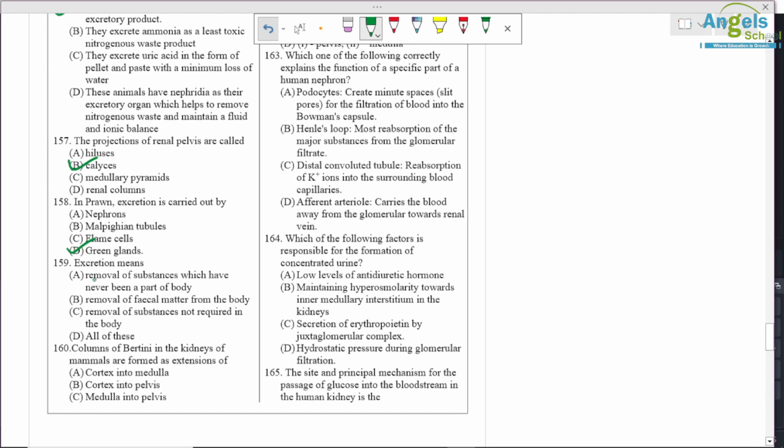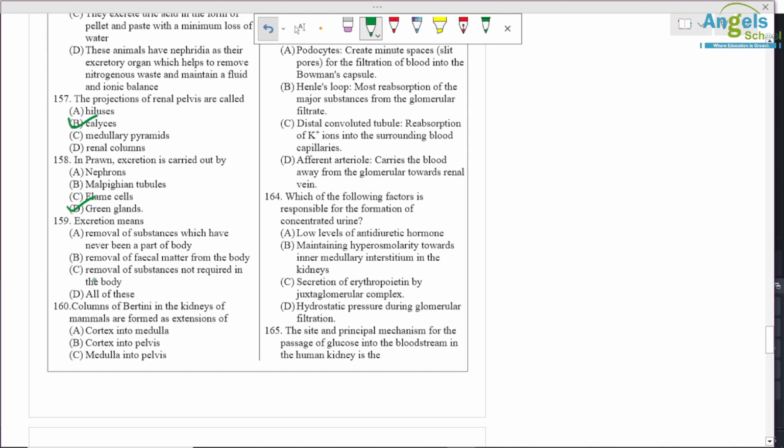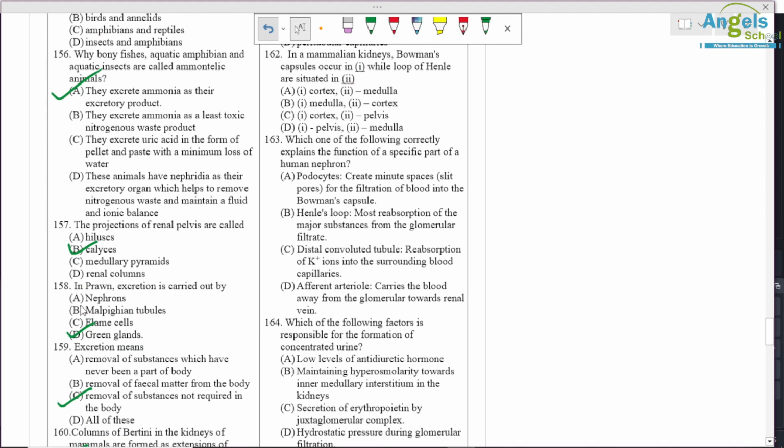Question number 159, excretion means removal of substances not required in the body. So C is the correct option. Columns of Bertini in the kidney of mammals are formed by extension of cortex into medulla.